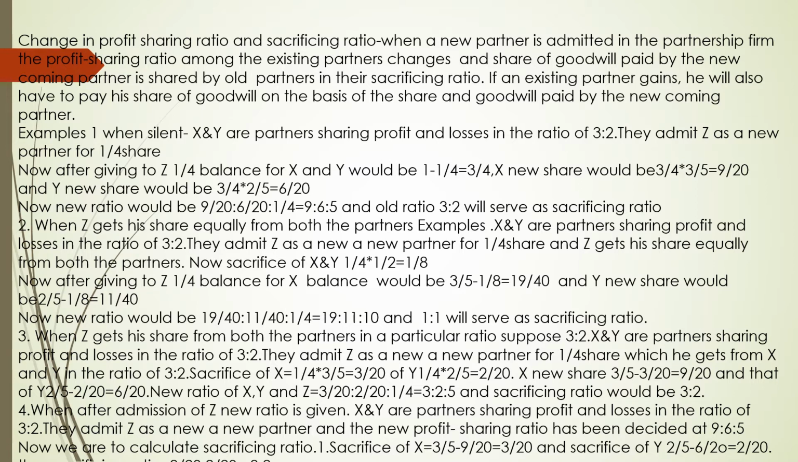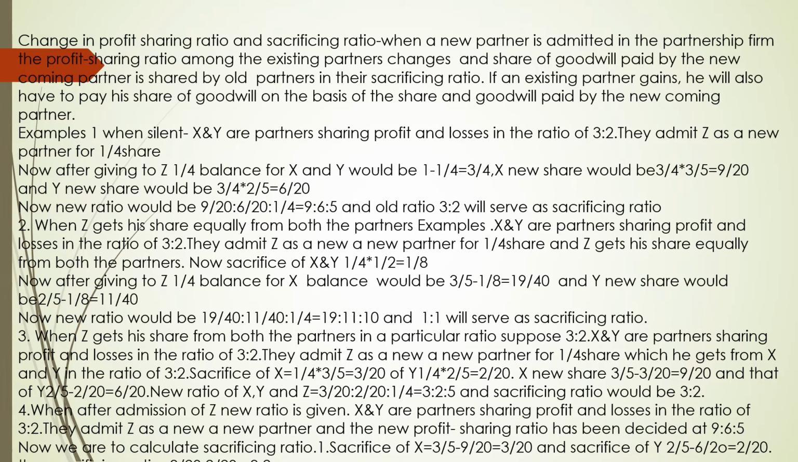New ratio of X and Y and Z is equal to 9/20 is to 6/20 is to 1/4. That is 9 is to 6 is to 5. And sacrificing ratio of X and Y would be 3 is to 2.